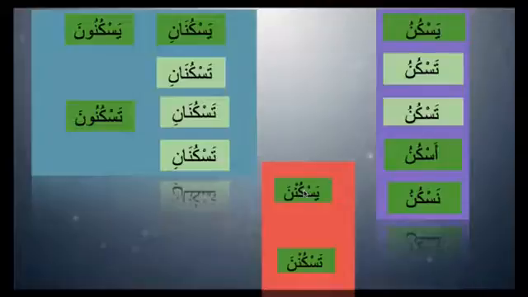So just do some practice again. If I say huwa, you can say either yadrusu or yaskunu. Any fa'il you can bring. So huwa here will be taskunu or tadrusu.